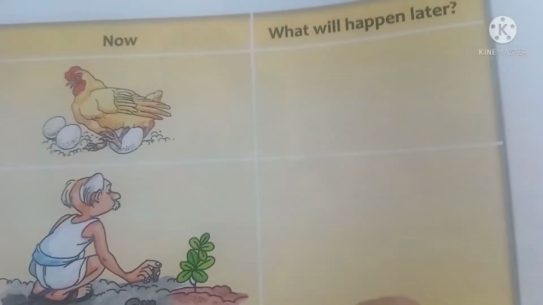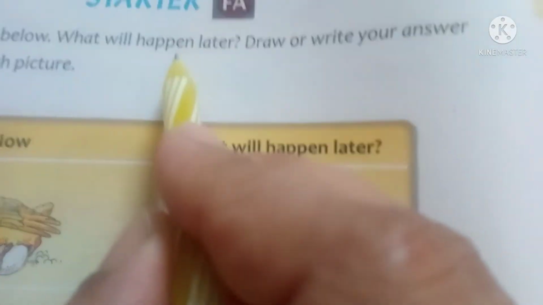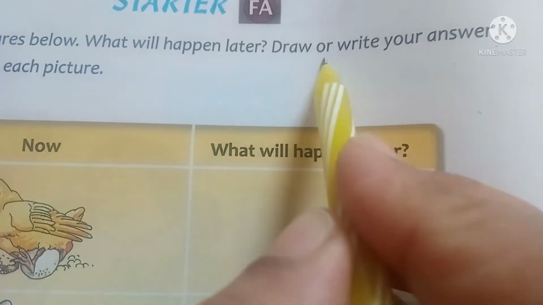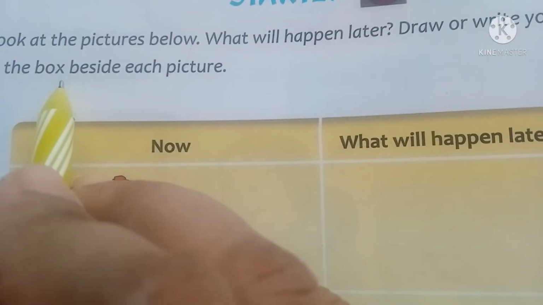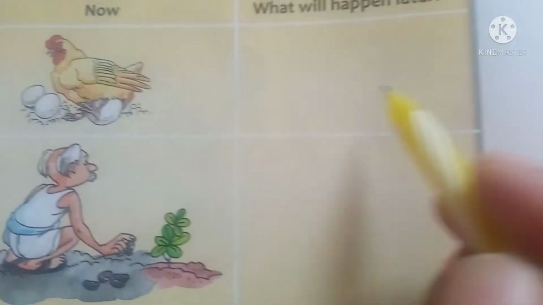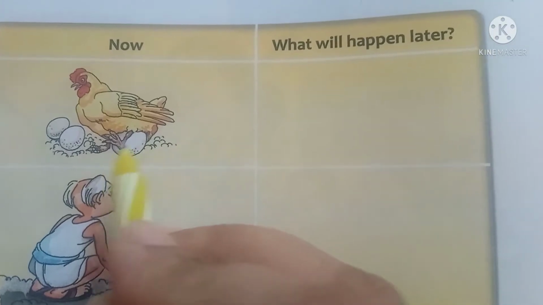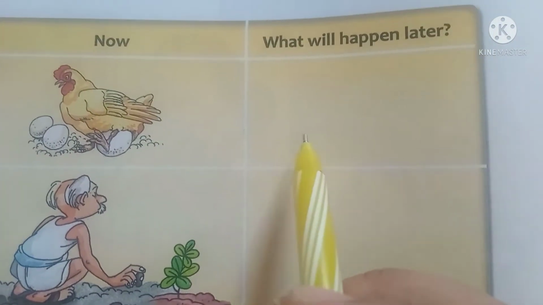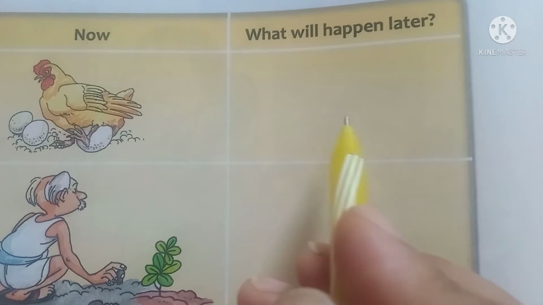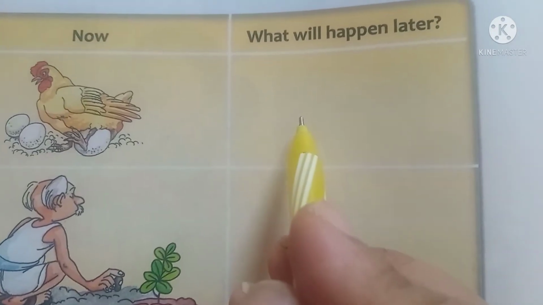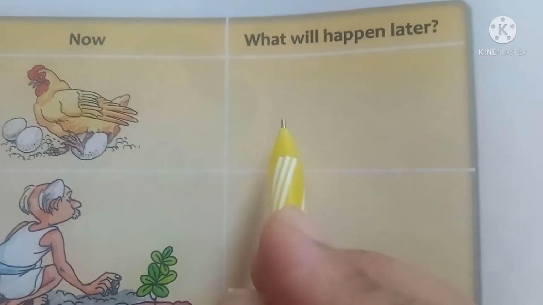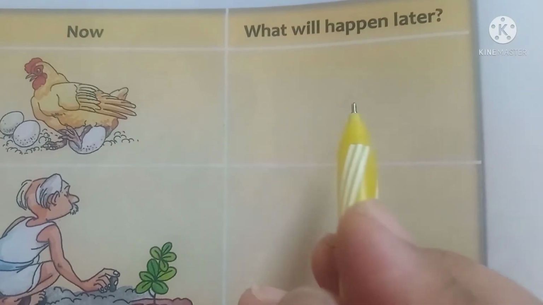Look at the pictures below. These are the pictures, okay? What will happen later? Draw or write your answer in the box beside each picture. You have to look at this picture and you can draw or write your answer over here. Now the first picture, okay? What will happen later? The eggs will hatch into chicks. You can write it over here. What will you write? The eggs will hatch into chicks.